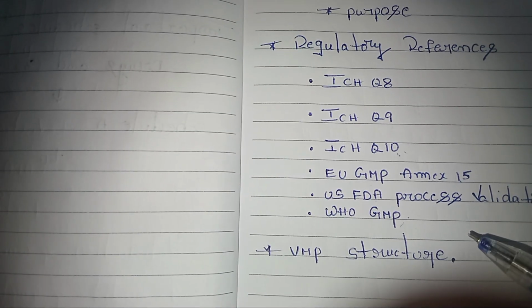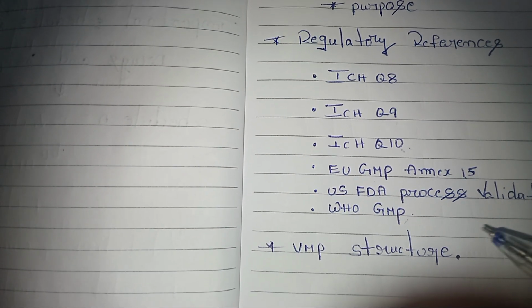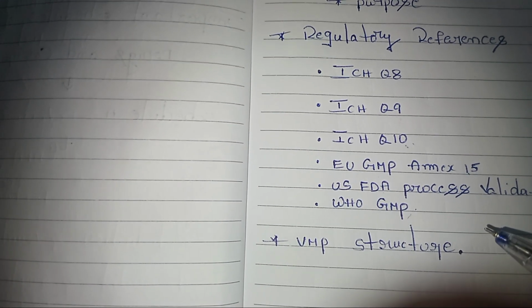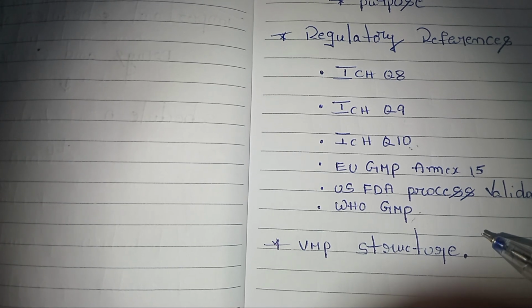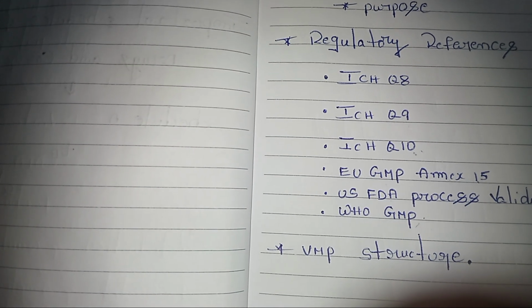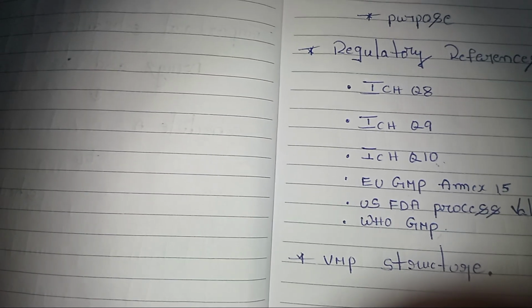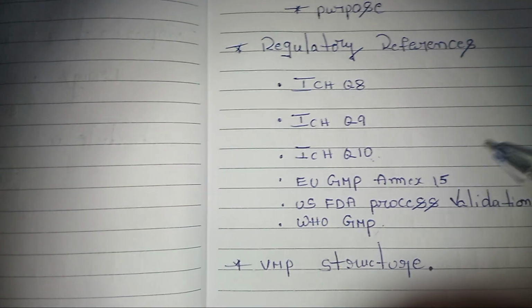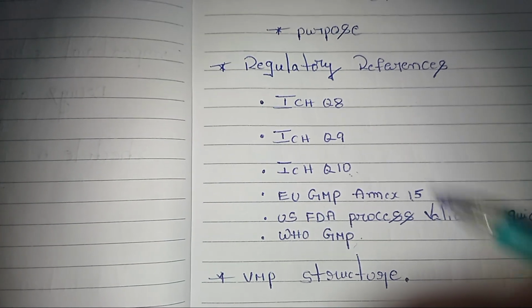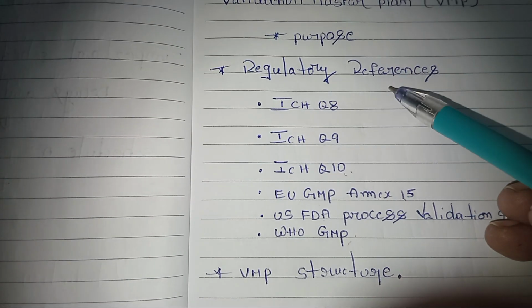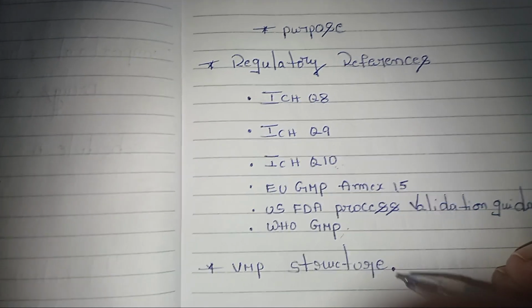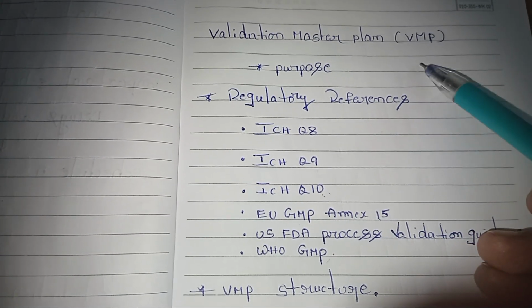And the last component is verification of transportation, where the logistics manager will be involved. Approved copies shall be maintained, and QA is responsible for approval of all validation master plan activities. These are the key components, purposes, and regulatory references for the structure of this validation master plan activity.